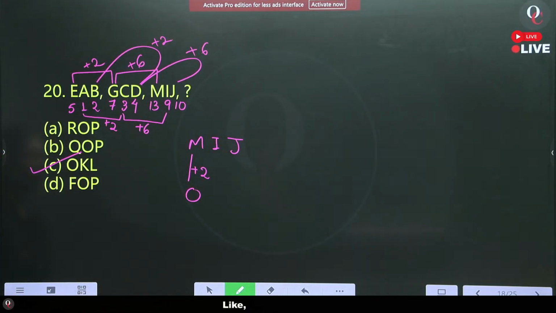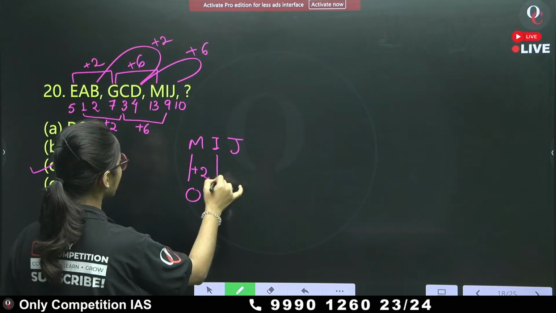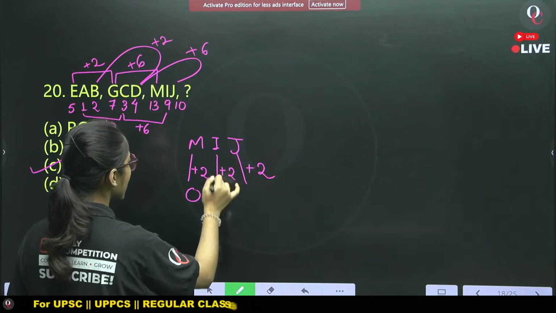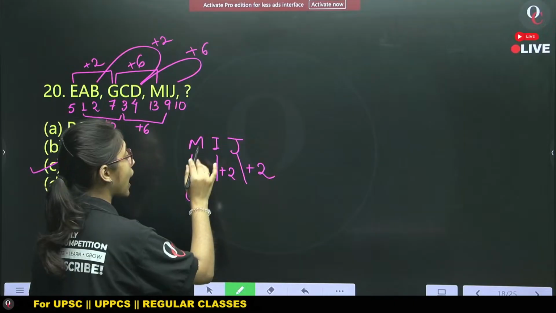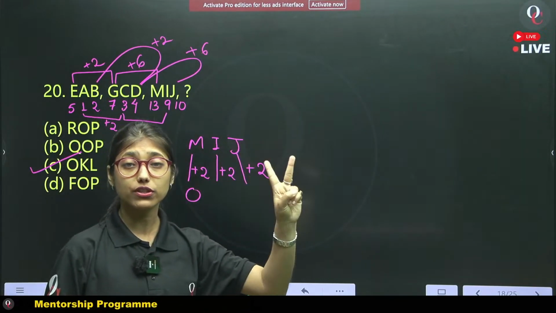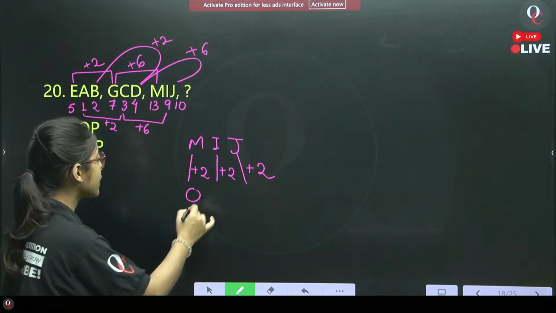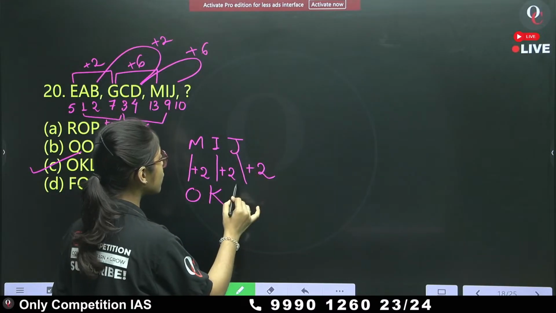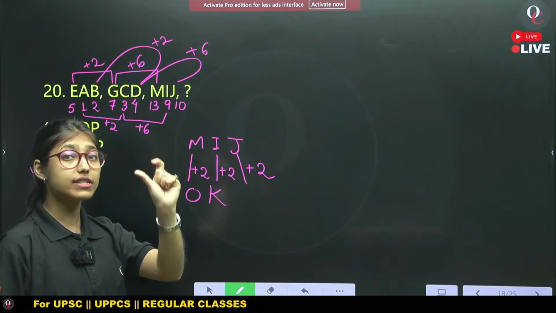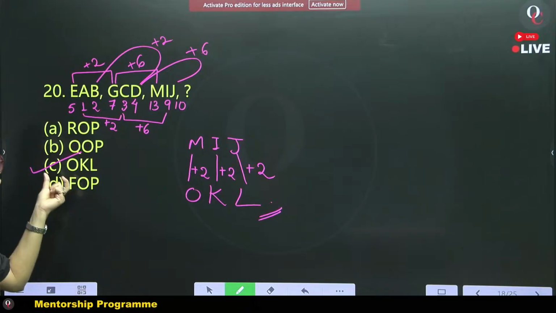Here also in the next term it will be plus 2, and here also it will be plus 2. I plus 2 is how much? I plus 2 is 9, 10, 11. 11 is the position value of which letter? That is K. J plus 2 is how much? J is 10 plus 2 is 12. That means L is equal to 12. So this is our answer.